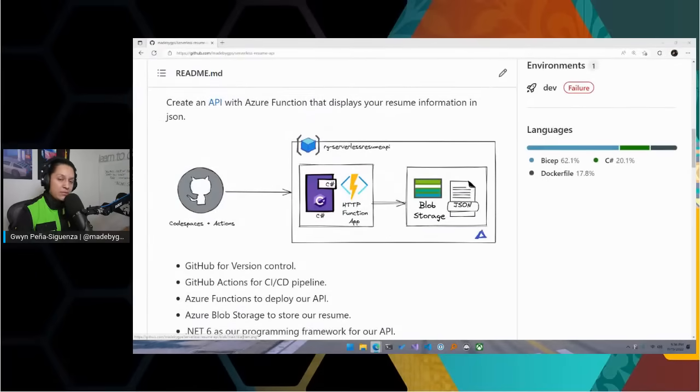Then we're going to be developing an API that will return our resume in JSON format. So you can use a CLI command like curl to get that JSON, or maybe you can build other integrations with the API, and we'll see what that looks like at the end. That resume information is going to be saved in a JSON document on blob storage.